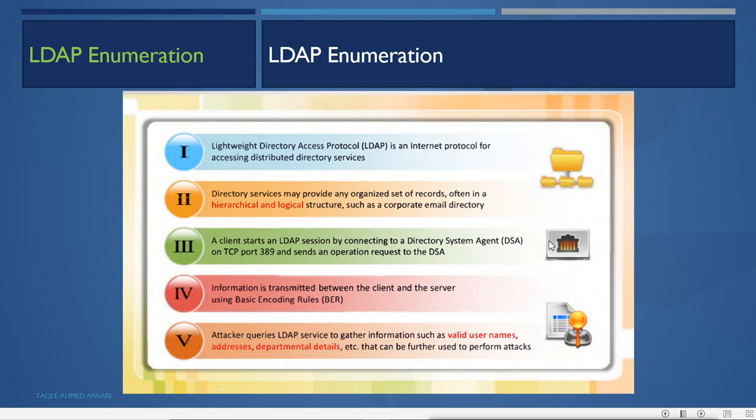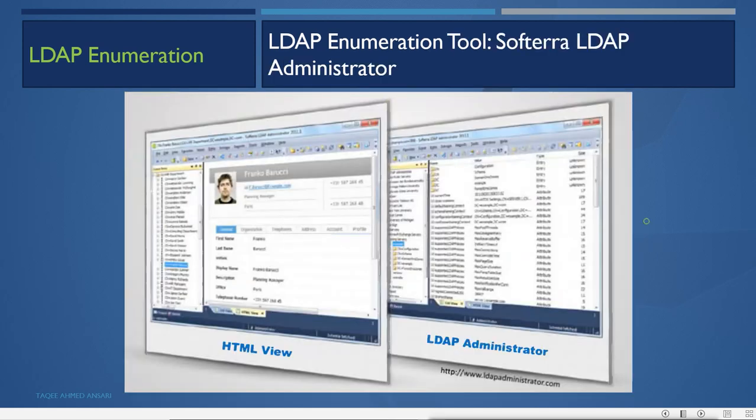Now for that, we can use LDAP enumeration tools. An attacker can use the Softerra LDAP Administrator tool to query the LDAP Active Directory. It can query the directory to get detailed information about all the users.